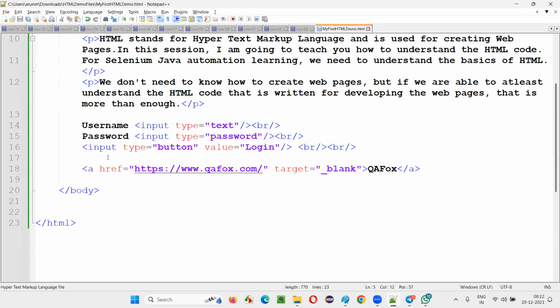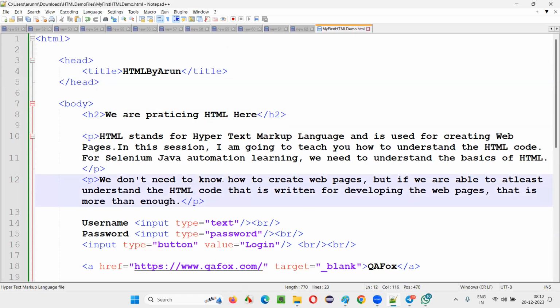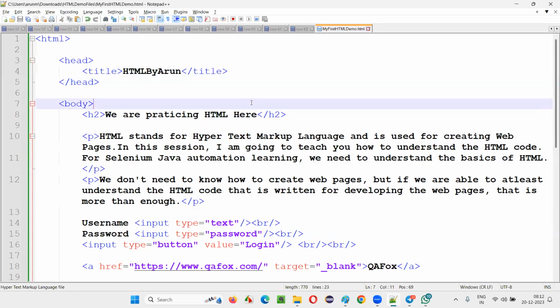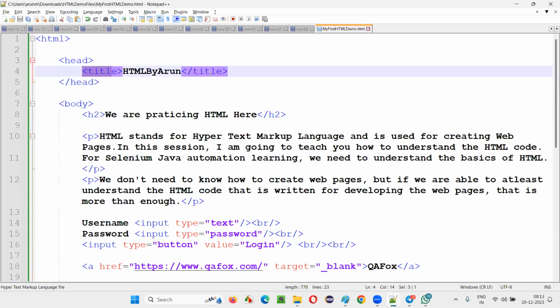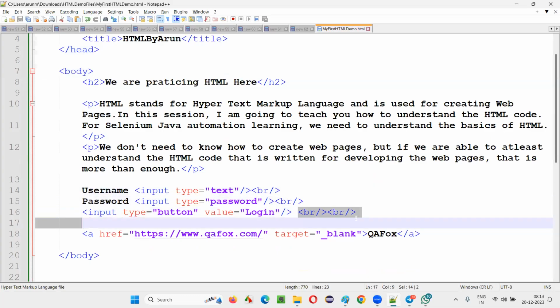The focus here is not about which tag we are using. This session is all about understanding HTML. Now you understand the basic structure of HTML: inside the HTML tag, head and body will be there. You understood the title tag, how the starting and ending tags work, and how self-closing tags exist and look. Many other self-closing tags are also there. Here I'm only giving some samples for you to understand.